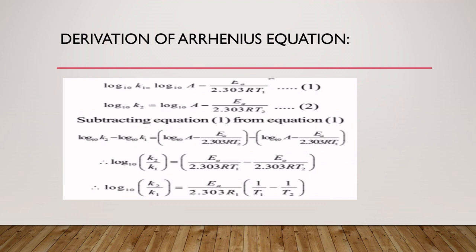There are two equations: ln K1 = ln A minus Ea upon RT1, and ln K2 = ln A minus Ea upon RT2. Subtracting equation 1 from equation 2, we have ln K2 minus ln K1, and we will solve it.